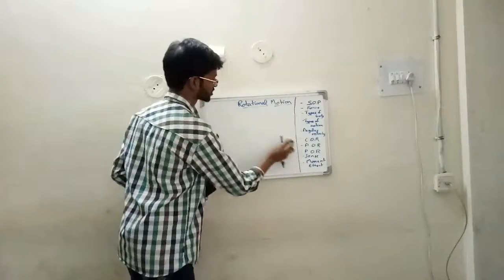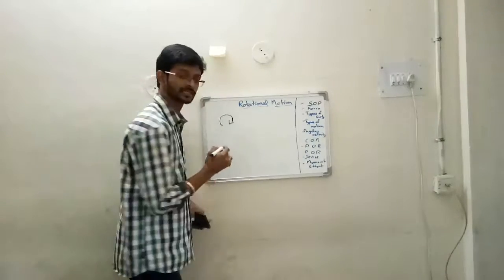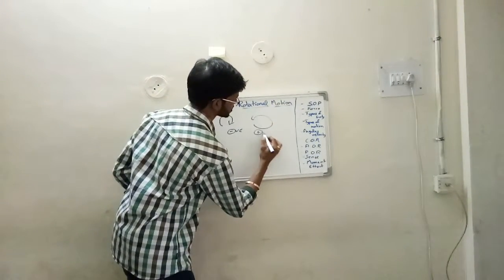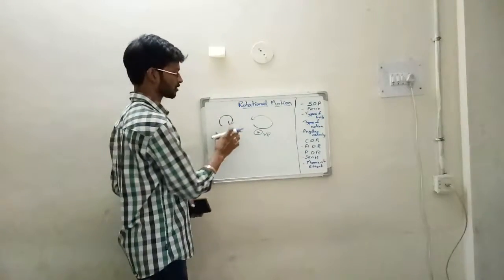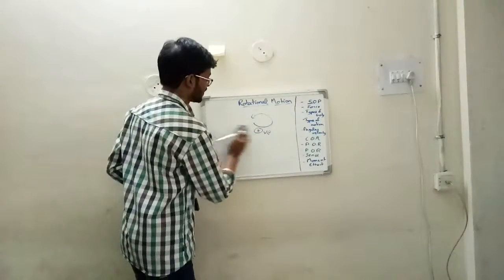Now, the sense of rotation. In physics we take clockwise rotation as negative, and anti-clockwise as positive. This is nothing but just a convention. Clockwise is termed as negative, and anti-clockwise is termed as positive.